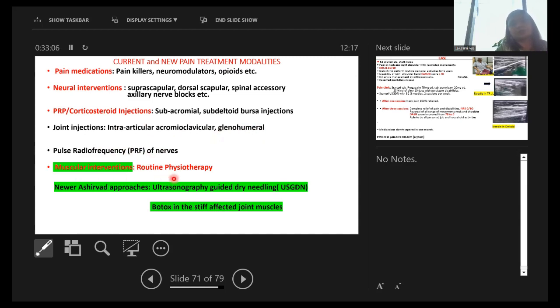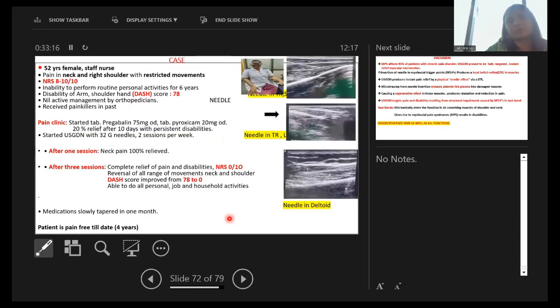For muscles, only physiotherapy is routinely available, but newer approaches are ultrasonography guided dry needling with or without Botox in the stiff, affected joint muscles.